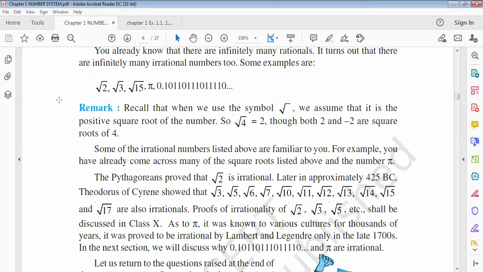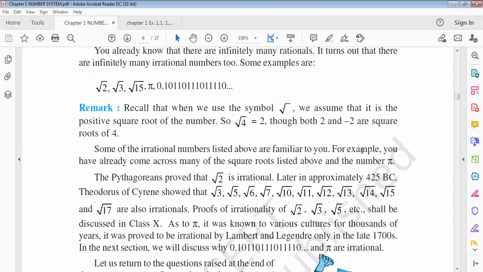Some of the irrational numbers listed above are familiar to you, for example, you have already come across many of the square roots listed above and the number pi. So the Pythagoreans proved that root 2 is an irrational number.